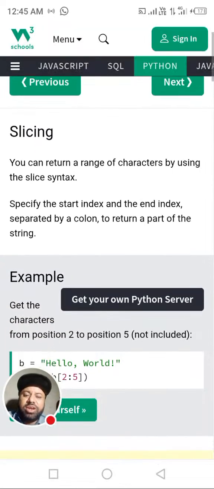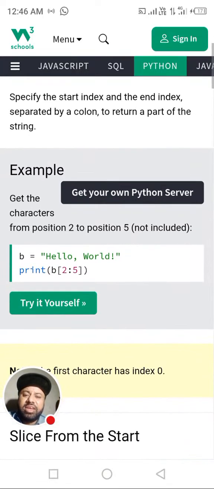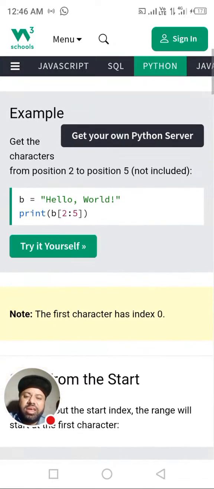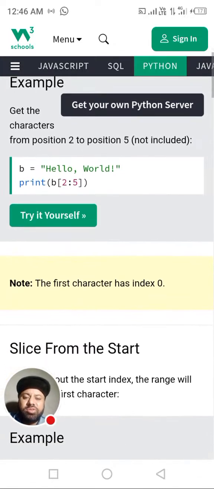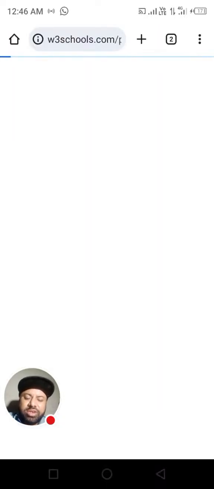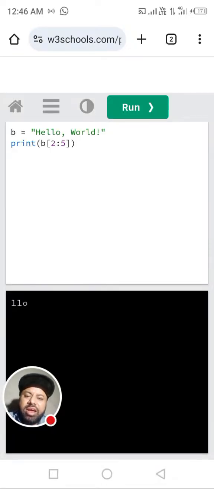Slicing: you can return a range of characters by using the slice syntax, specifying the start index and the end index separated by a colon, to return a part of the string. Get the characters from position 2 to position 5, not included. Dear students, it's very important to understand this concept. We are in the W3Schools Python editor. Here b is equal to hello world. Now the string hello world has been assigned to b.